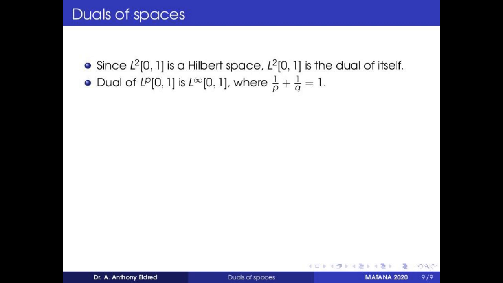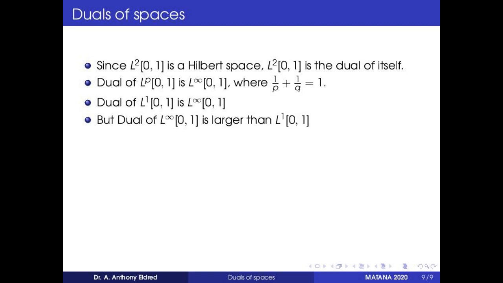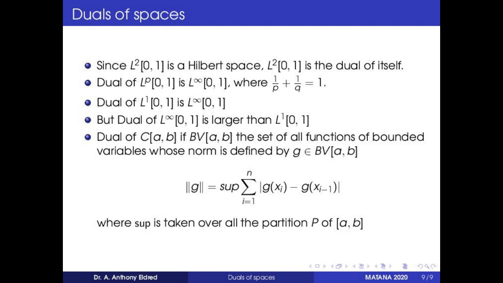So what is the dual of C of AB under the sup norm? The dual of C of AB under the sup norm is a separate space, the space of all bounded variations on AB. It consists of functions of bounded variation whose norm is defined by the norm of G equal to the supremum of the summation from i equal to 1 to n of modulus of G of xi minus G of xi minus 1, where the supremum is taken over all partitions P of the closed interval AB. So the dual of C of AB is the space of all bounded variation functions on the closed interval A comma B, and also C of AB is not a reflexive space.